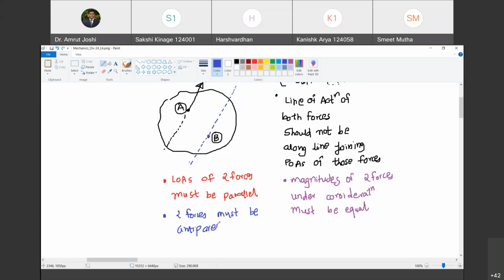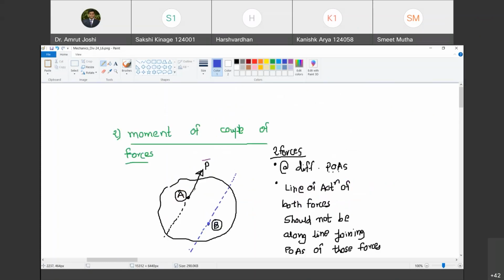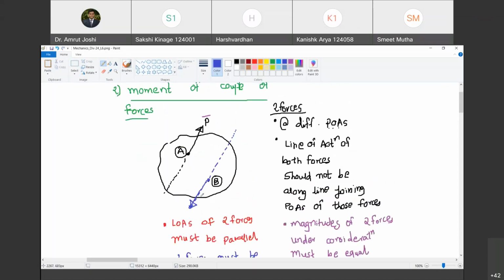Anti-parallel का मतलब क्या है? If one of the forces is directed upwards, another force must be directed downwards. Are you with me? Yes, sir. So what are the conditions that we are saying here?